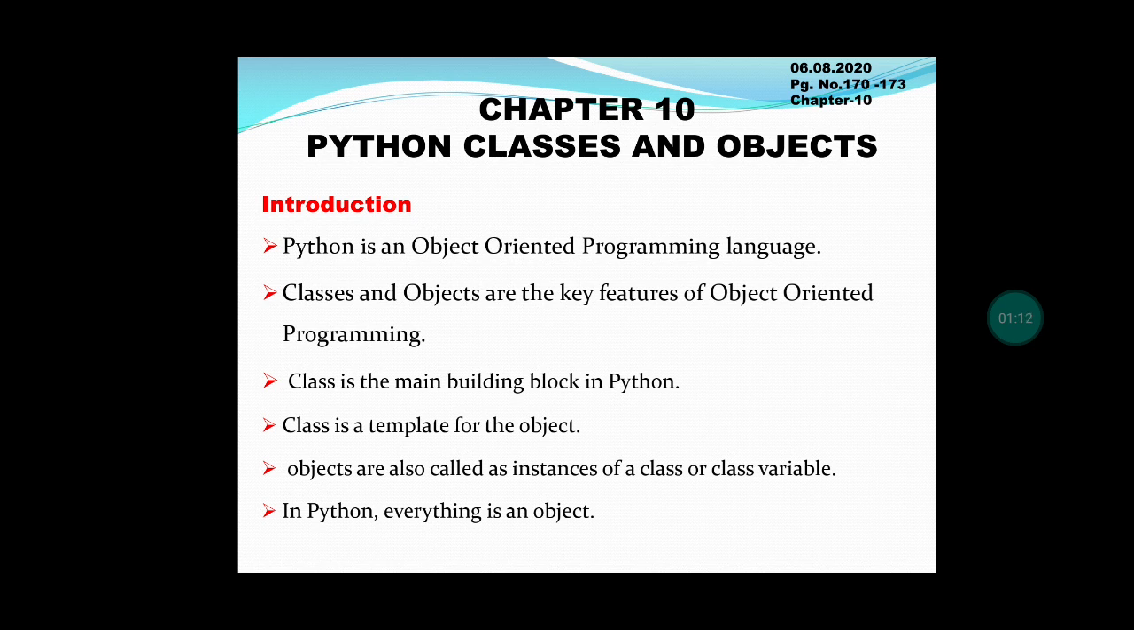Class is the main building block for Python. In C++, functions are the building blocks. In Python, class is the building block. What is meant by building block? It is the base for Python, and it is also a template for the object. Object is also called an instance of the class or a class variable. In Python, everything we use inside the program is an object.